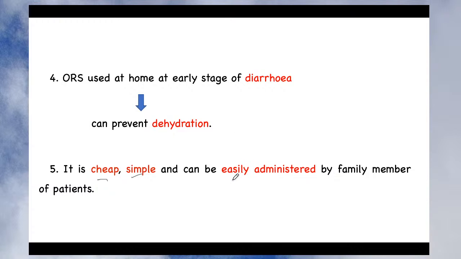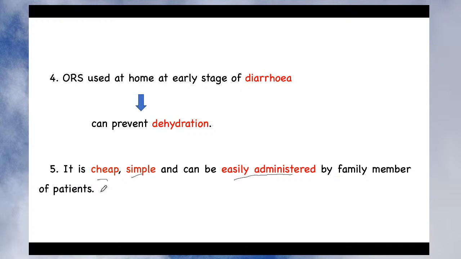Another important thing, it is easily administered. Whereas if a patient suffers from dehydration, then earlier he had to be hospitalized and given IV infusion. Do you think it is possible to give IV infusion at home? It is not possible, isn't it? So it is very cheap, simple, and it can be easily administered even by a family member of the patient.